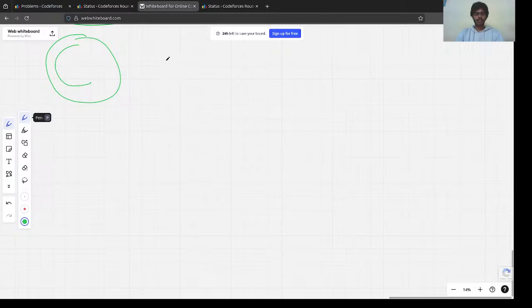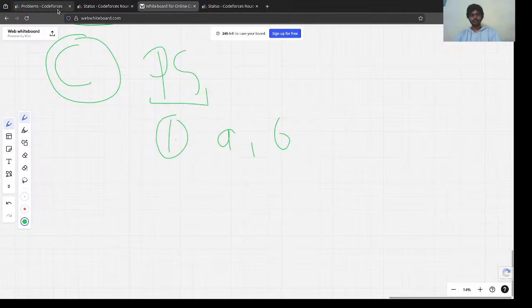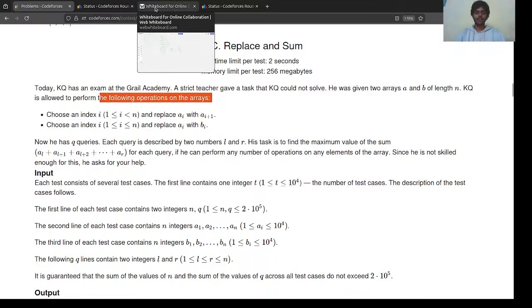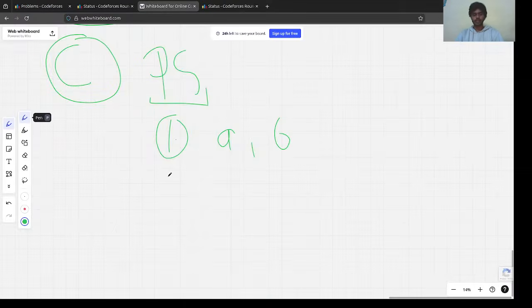First, let's understand the problem statement. Okay, we have two arrays. This is a first point. We have two arrays A and B. Okay, and we are told that we can perform a certain number of operations on the array. We have basically two types of operation, right?